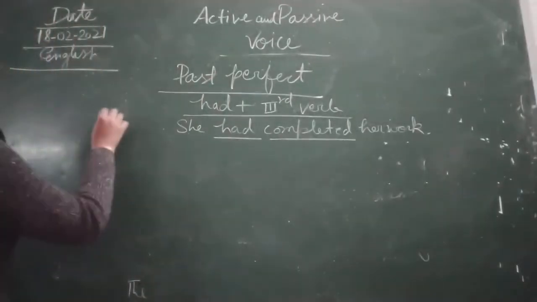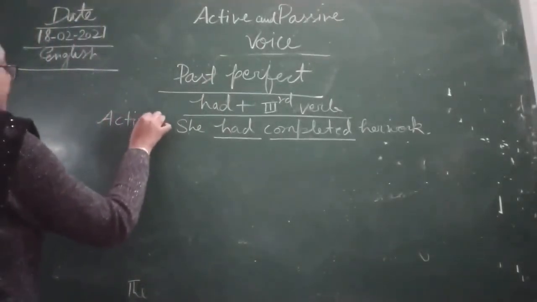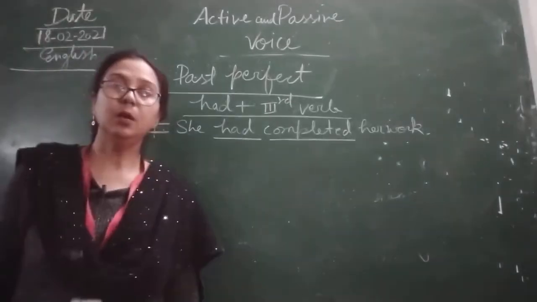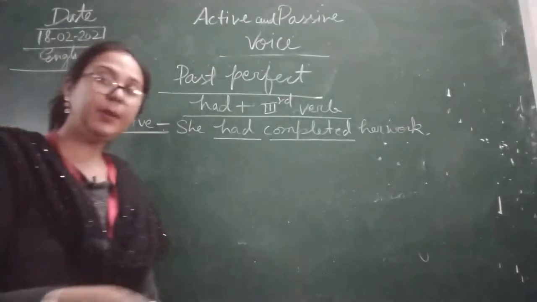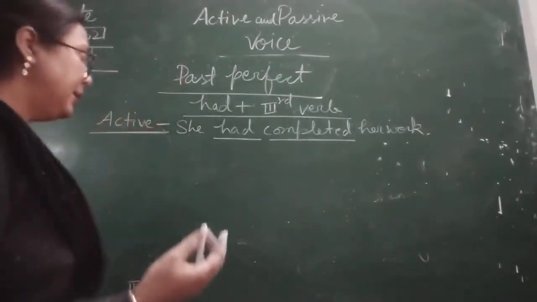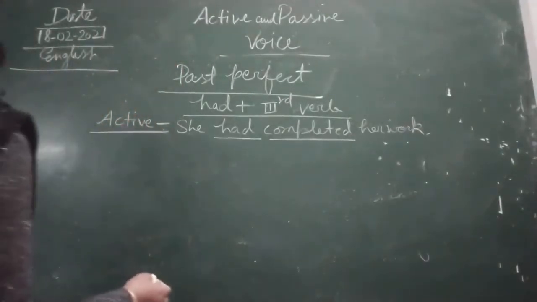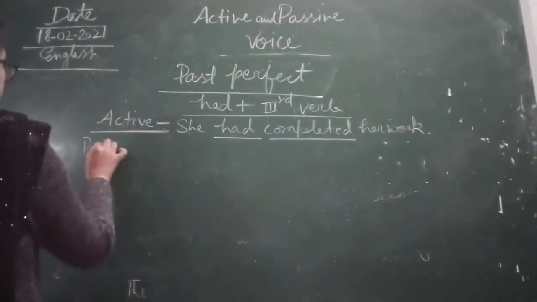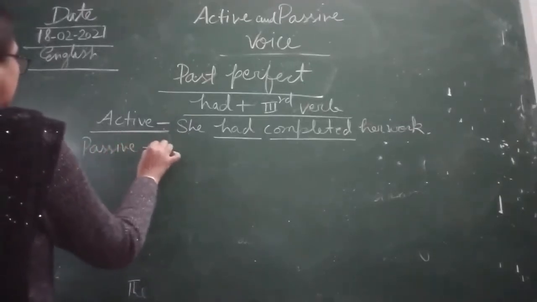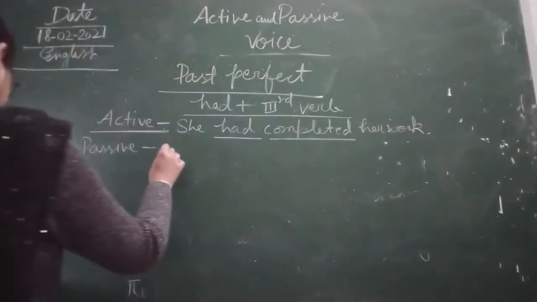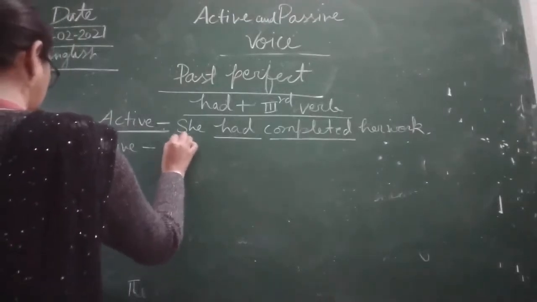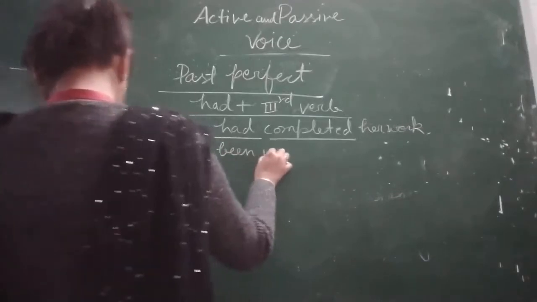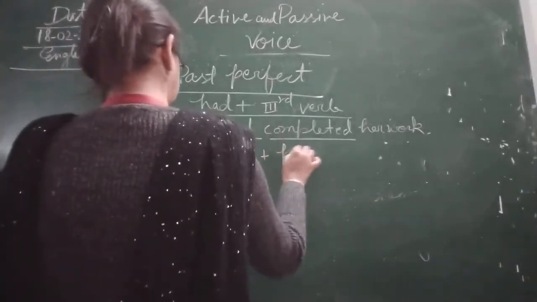And this is written in the active voice like this. Now what is the rule of changing active to passive voice in past perfect tense? That I am going to write on the board. In passive we have to write had plus been plus past participle.